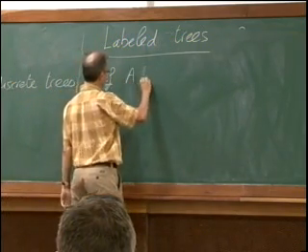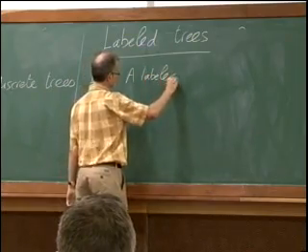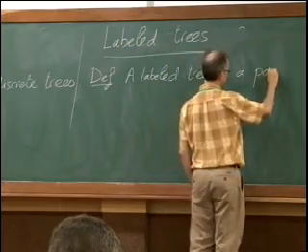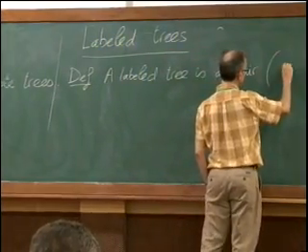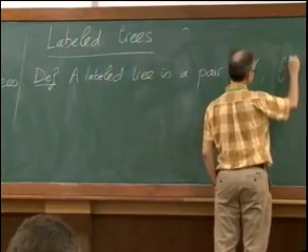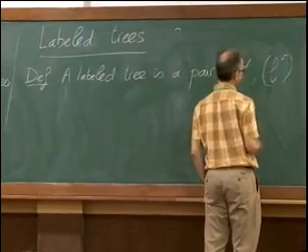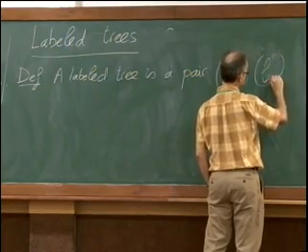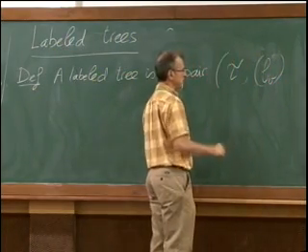So a labeled tree is a pair consisting on one hand of a plane tree tau, and on the other hand of a collection of labels. I will denote the labels by l_v.